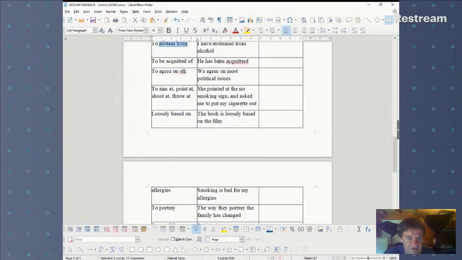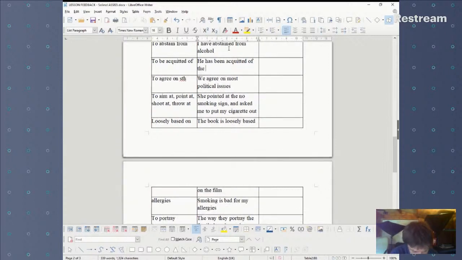To be acquitted of means to be released, so he has been acquitted. Oh, whoops, little mistake there. He has been acquitted of the crime of murder. Yeah, and that means he has been found innocent, found not guilty and set free.